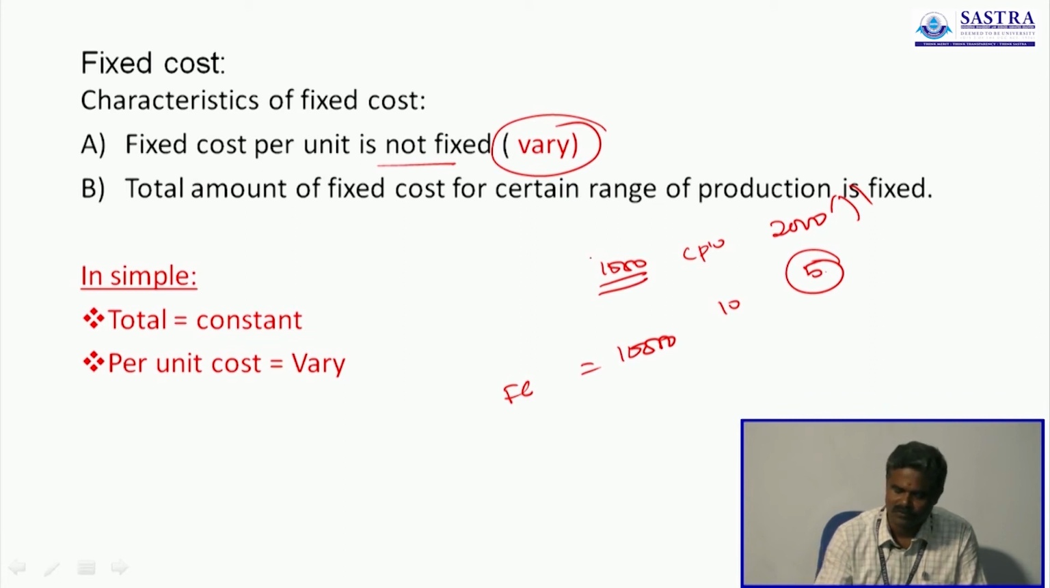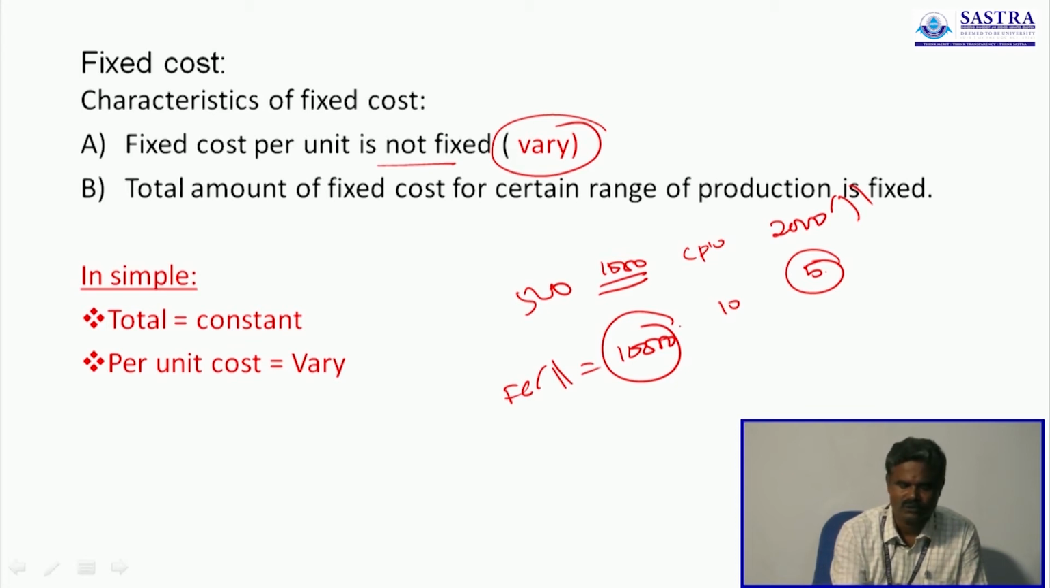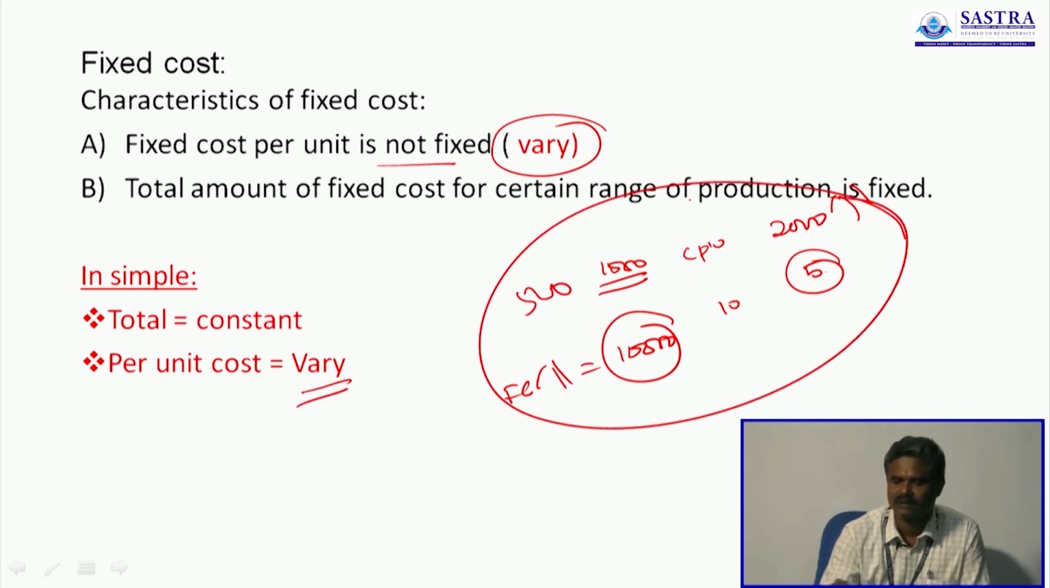So, when the volume of output is increased, the fixed cost per unit decreases. When the volume of output is decreased, the fixed cost per unit increases. So the per unit cost always varies, but the total is constant. Here the total is constant. So fixed cost per unit is not fixed, it always varies, but the total is fixed. In simple terms, keep in mind: in fixed cost, the total is constant, the per unit cost varies. So this is the example.